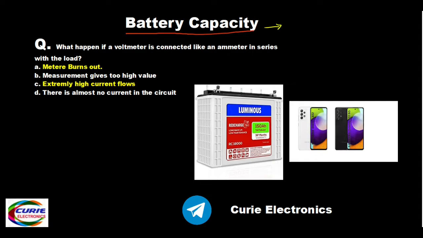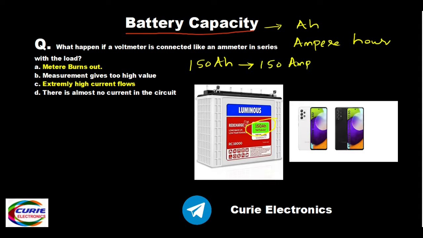Capacity of a battery is mentioned in Ah. Ah means ampere hour. If you look at this battery, this 150 Ah is mentioned as the capacity of the battery. What does it mean? Theoretically, ideally it means 150 amps of current it can supply for 1 hour. That's what it meant.